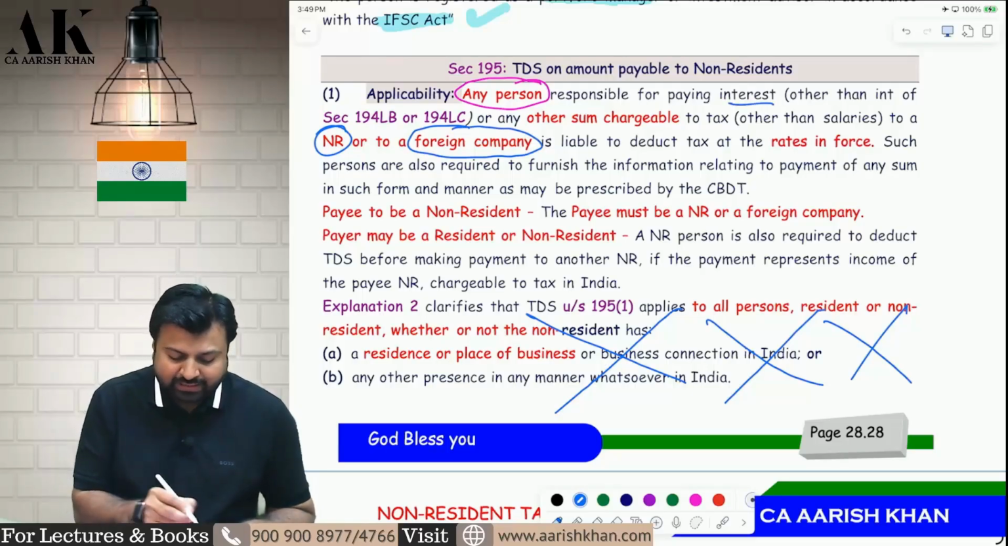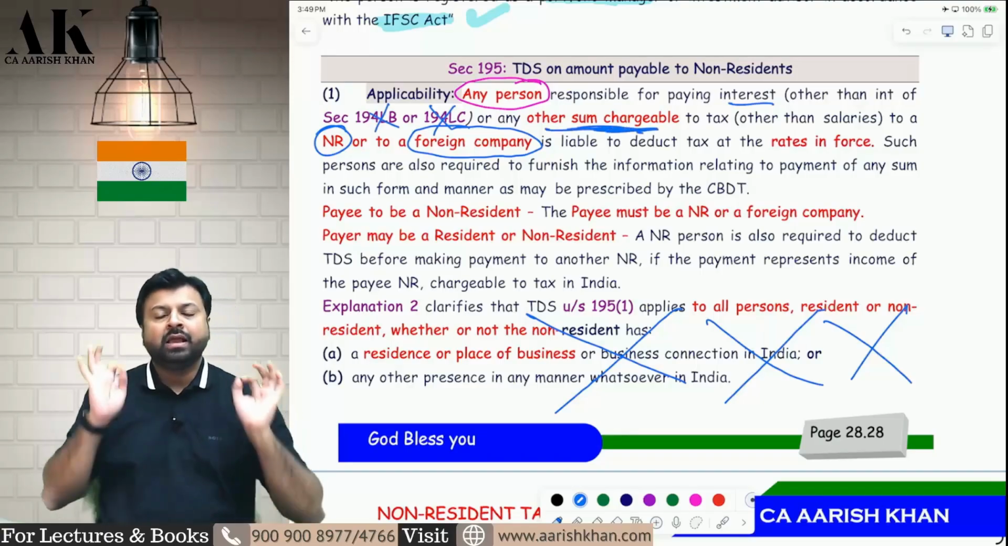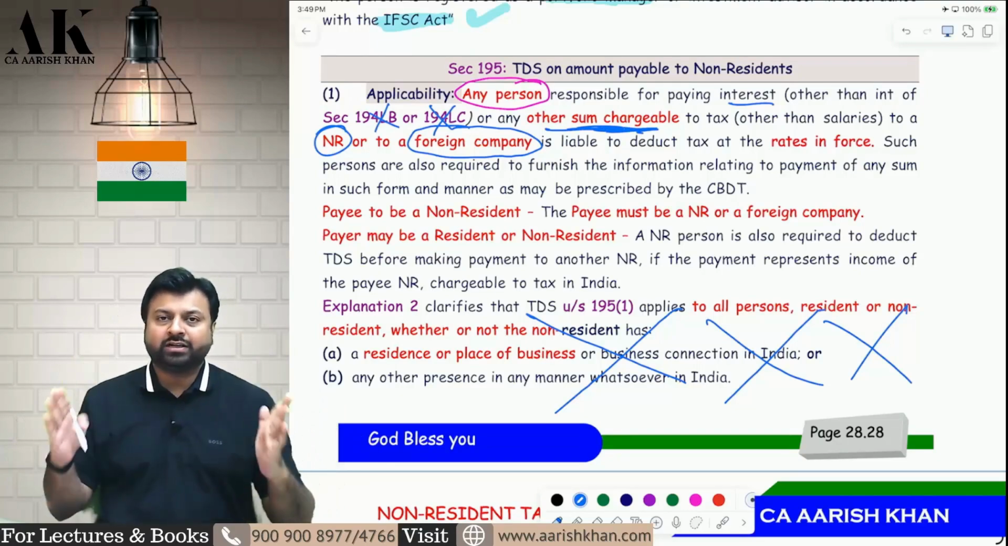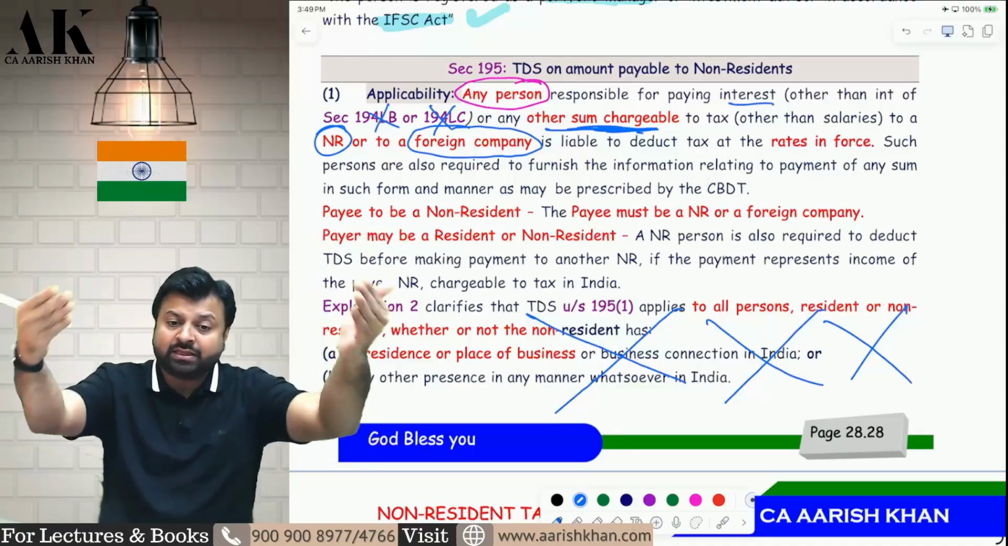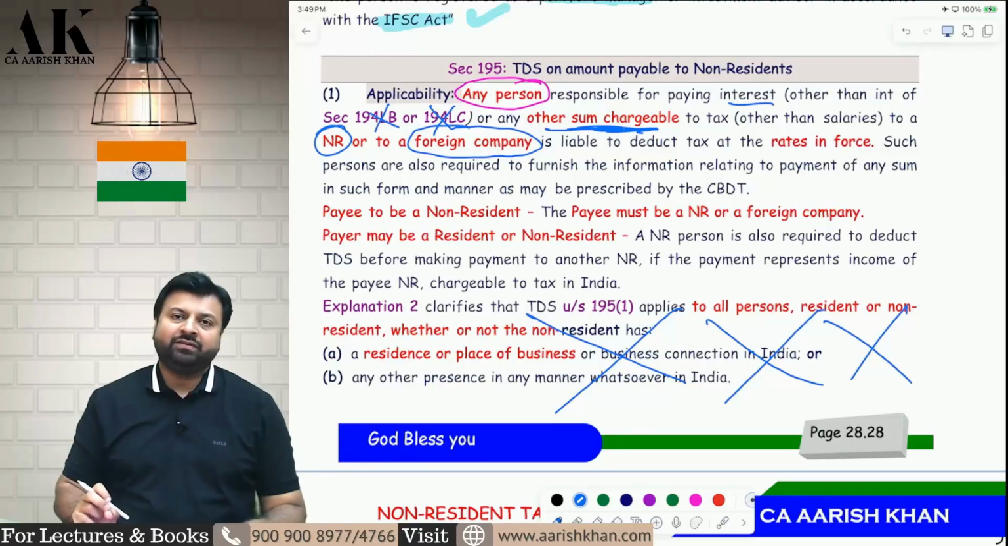On payment of any interest other than 194LB and LC, or any other sum chargeable to tax other than salary. The point is very important in 195: when you make the payment to deduct TDS, you have to check whether the sum is chargeable to tax in the hands of the other person or not. The sum has to be chargeable to tax. Otherwise, 195 is not applicable.